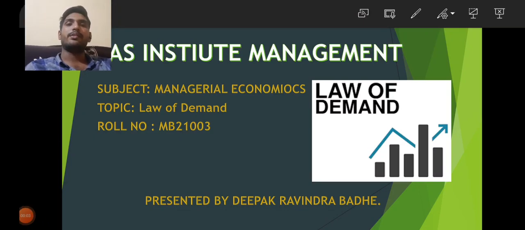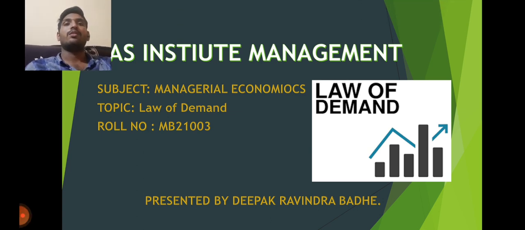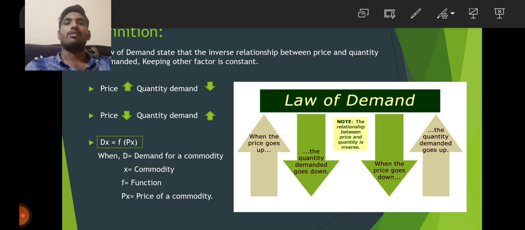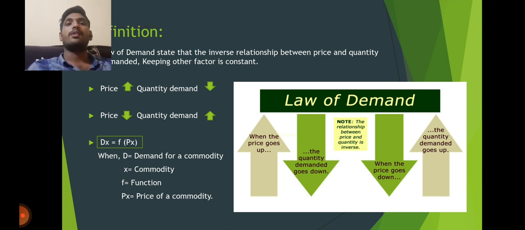Today my subject is managerial economics and my topic is the law of demand. First of all, we are discussing the definition of the law of demand. The law of demand states that there is an inverse relationship between the price and quantity demanded, keeping the other factors constant. When the price increases, the quantity demanded decreases, and when the price decreases, the quantity demanded increases. This is the statement of the law of demand.